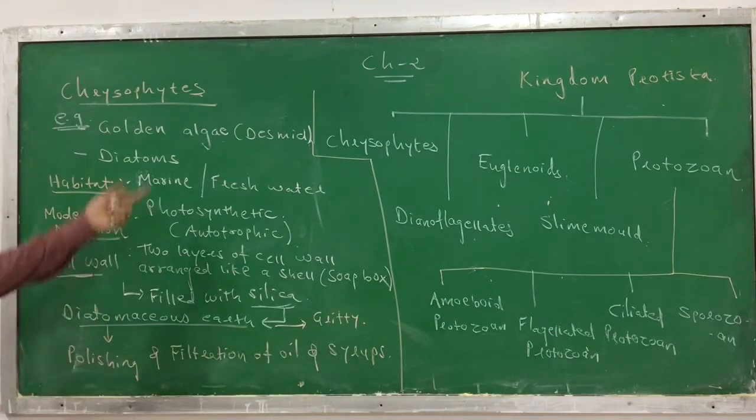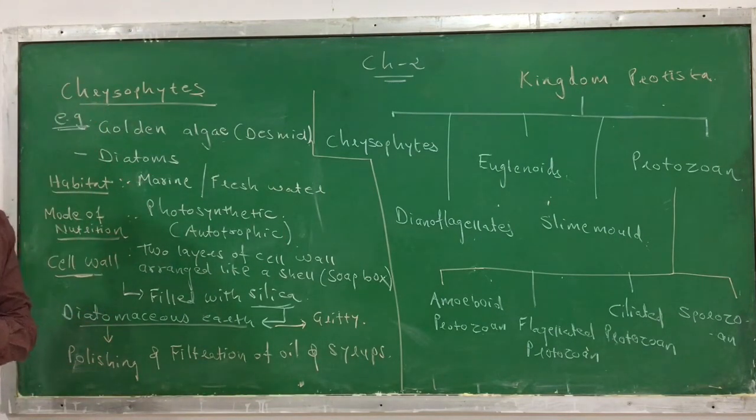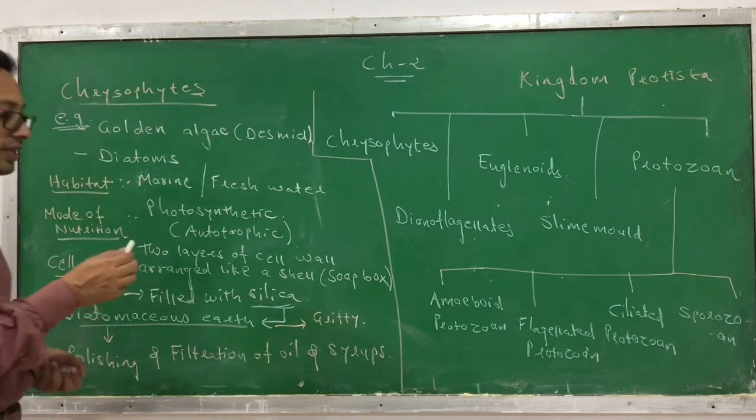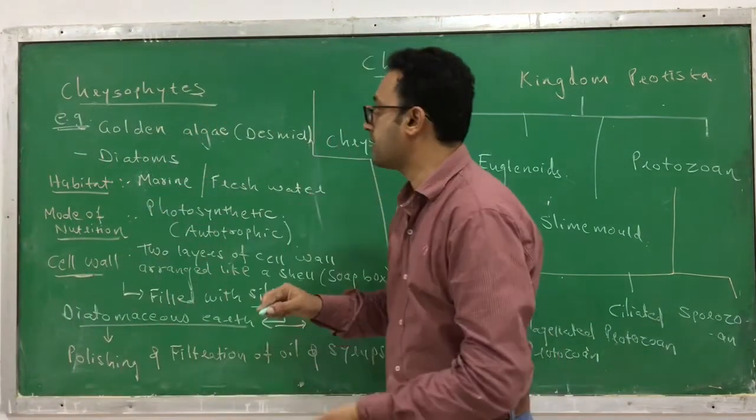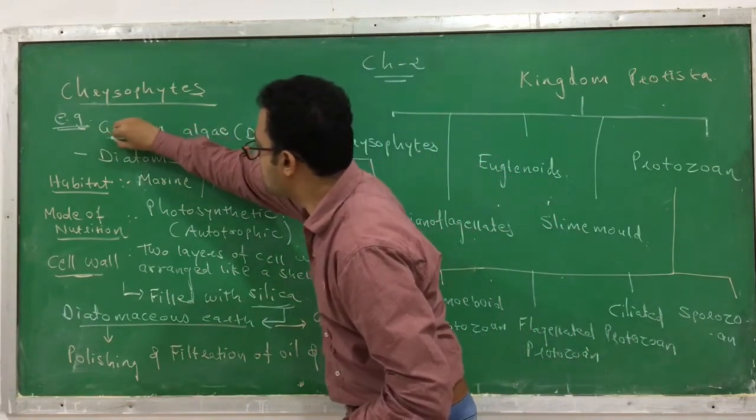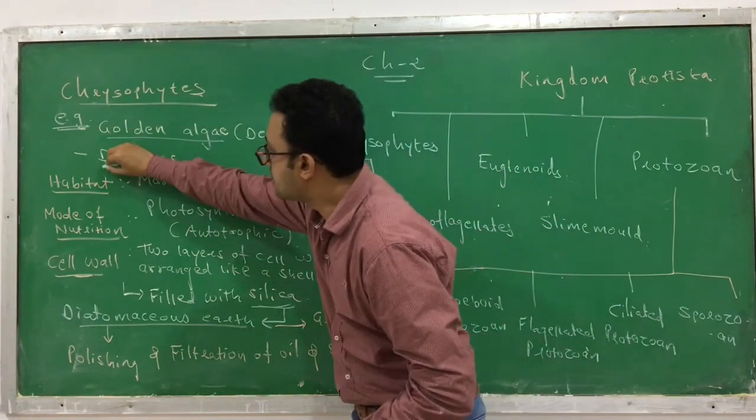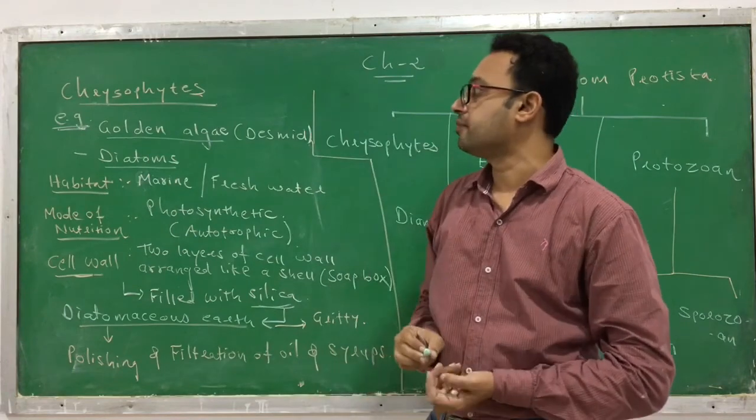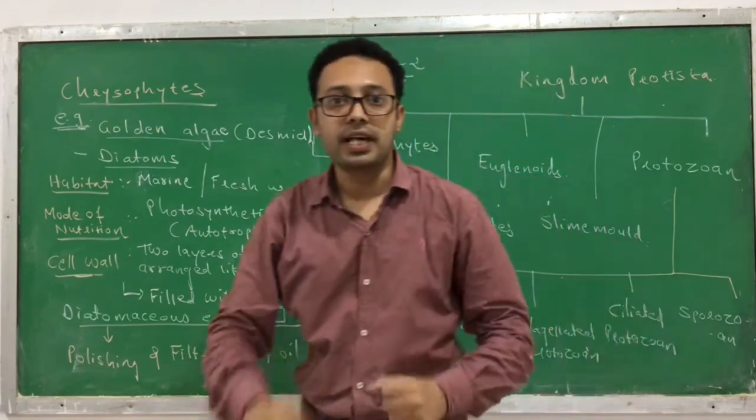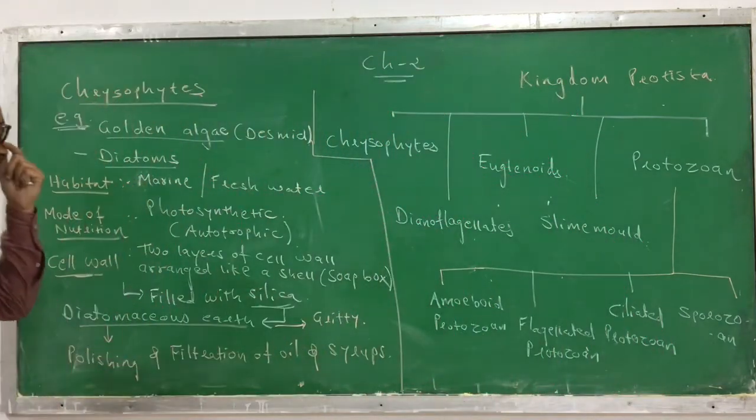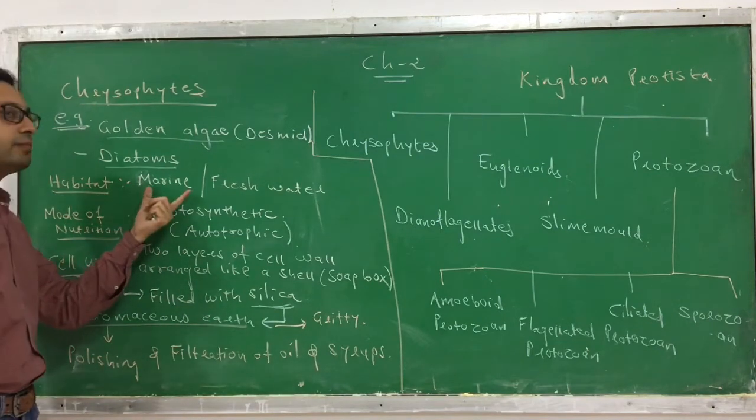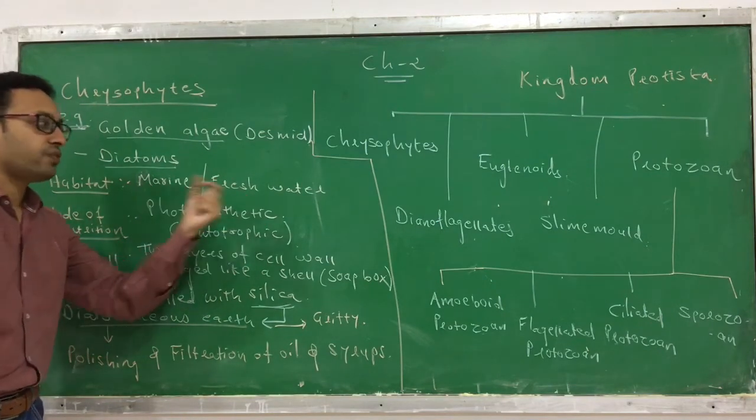So these are the characteristics of chrysophytes. I again repeat, what are the characteristics of chrysophytes? See which are the two examples. The first one is golden algae. The second example is called a diatom. What is the habitat? It is aquatic, but it can be found in both marine water as well as fresh water.